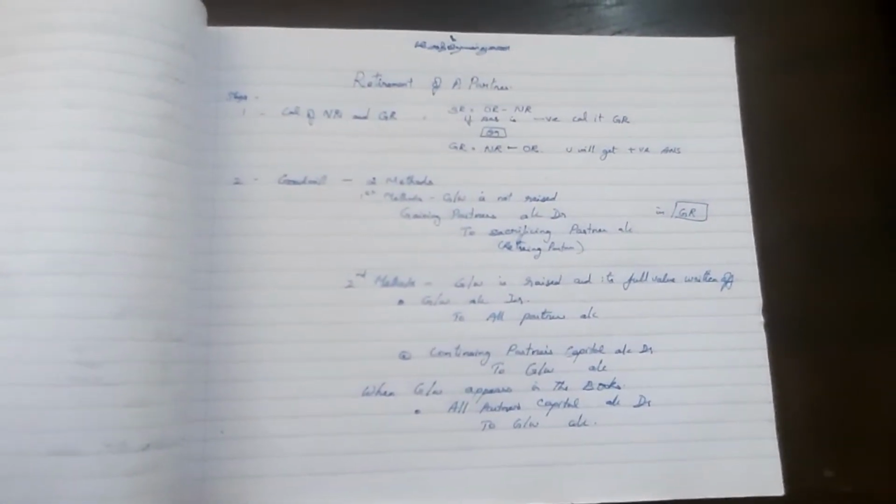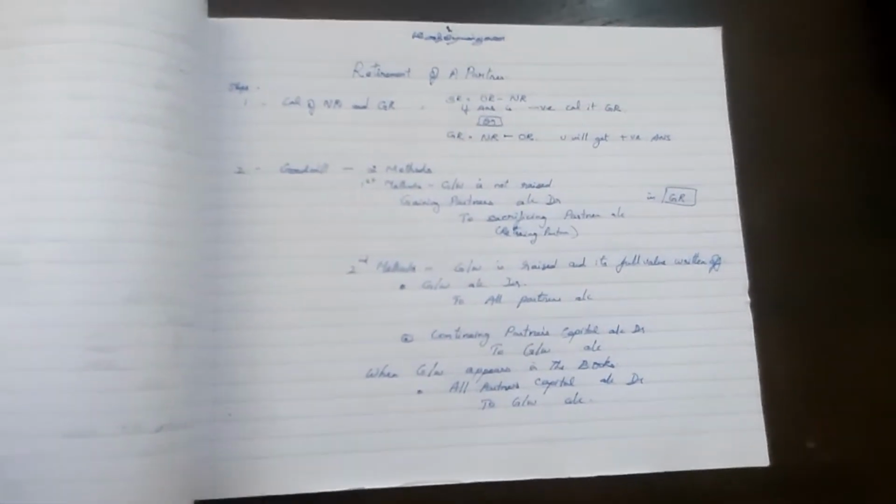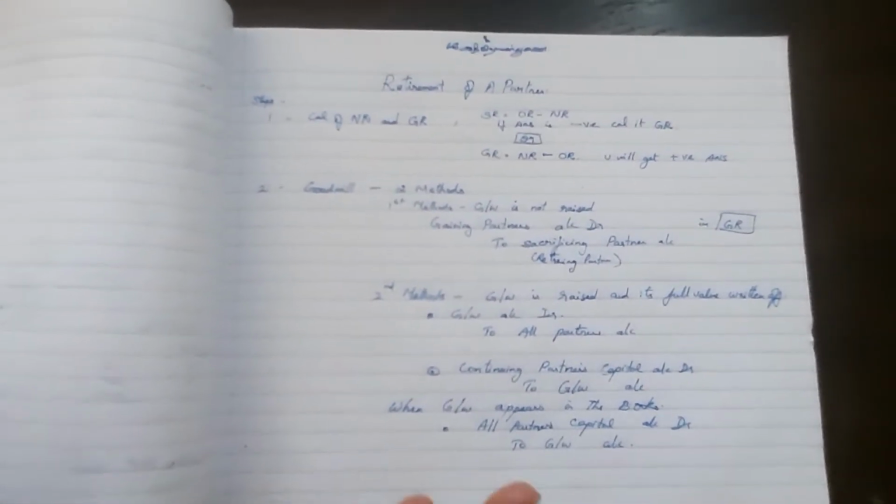We would have done admission of a partner. In admission of a partner there are 6 steps. The same way, retirement of a partner also has the same 6 steps, but a little variation will be there in 1, 2 or 3 steps. Other things are going to be the same. So it will be a quick video where we complete the entire retirement in one video. Okay, so moving on to the 6 steps.